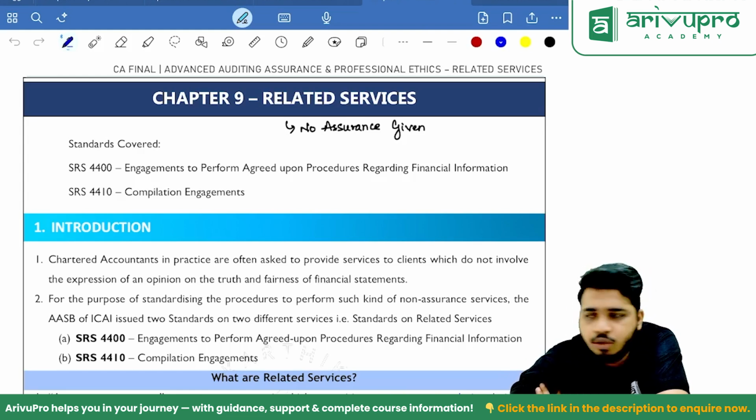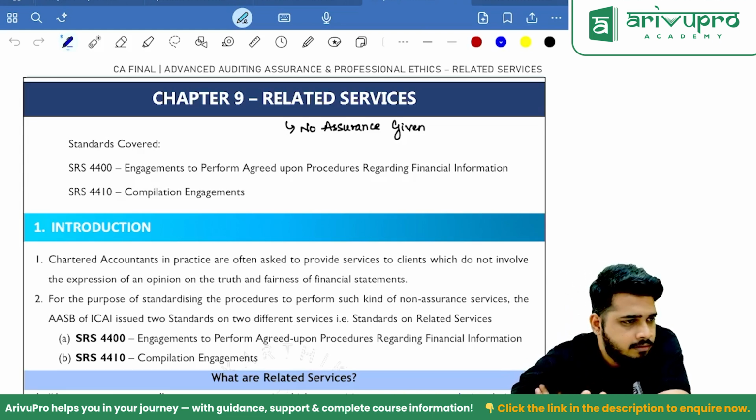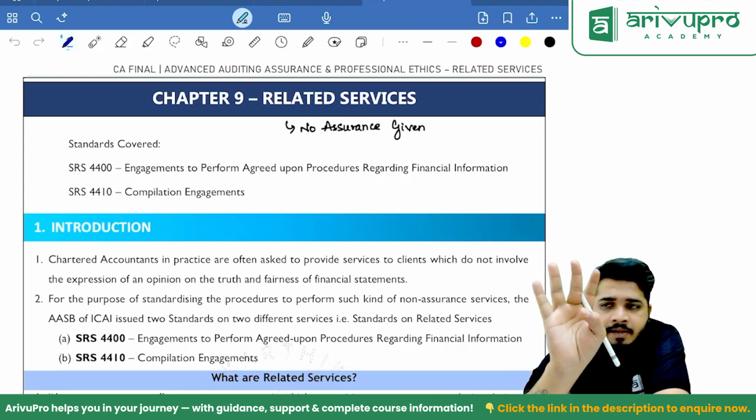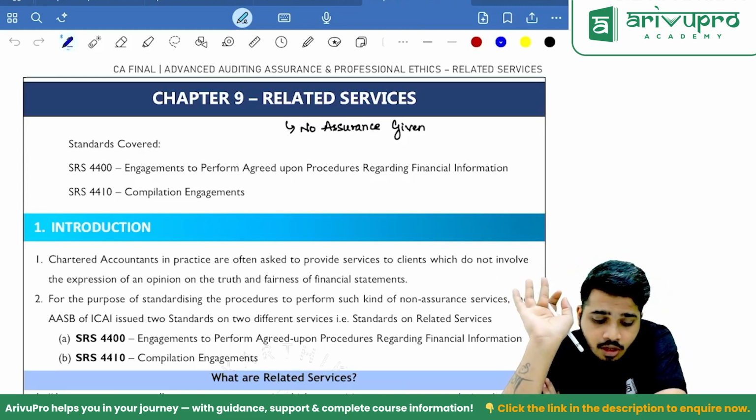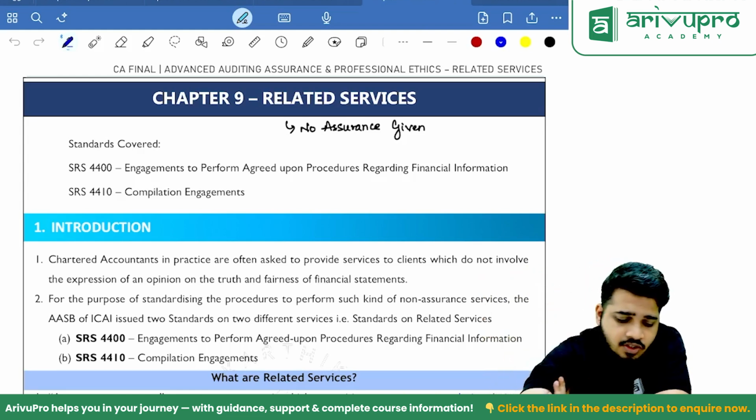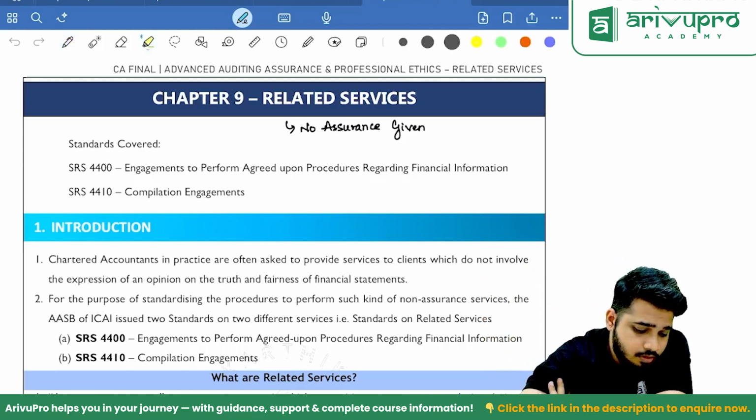Okay, we are getting into the 1000 series now. We are done with the 100 series, but not done means completely we are not done. Right? 8, 9, 10, 11. In these 4 chapters, we are done with the 3-digit series. Now we are going to the 4-digit one. Now, related services. SRS is what we use here.